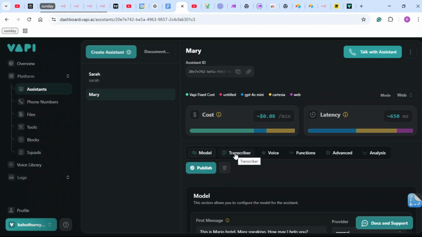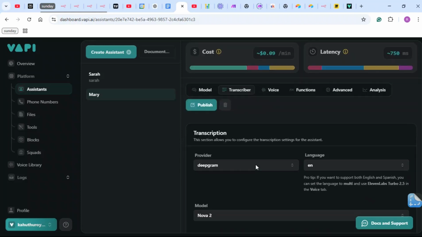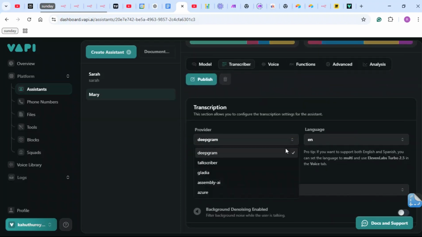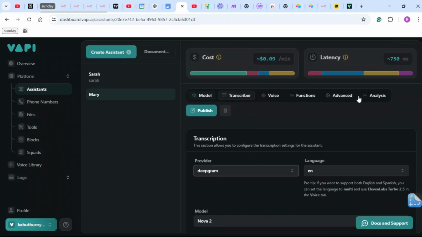Then we'll go to the next thing, which is transcriber. And a note on this: once I'm creating the dynamic assistant in the next video that I will do, we will be approaching this differently. So right now it's all pretty colors and really UI, but just get the hang of it, because you will see this much later, and I am going to reference this video in my next video once I will be talking about the model, the transcriber, the voice, the function, advanced, and all of this stuff.